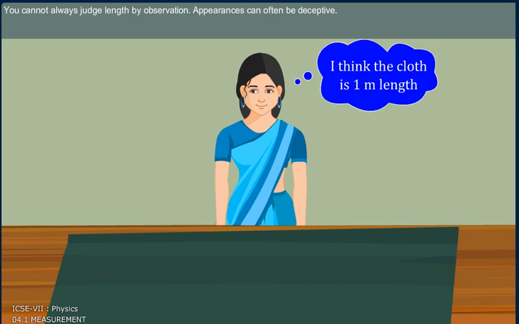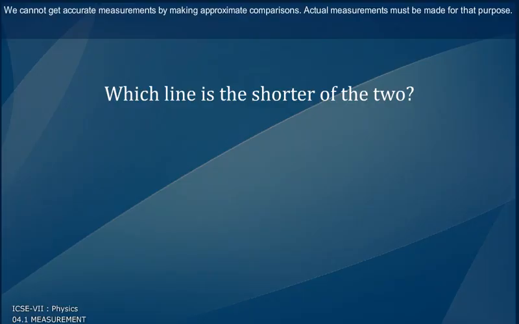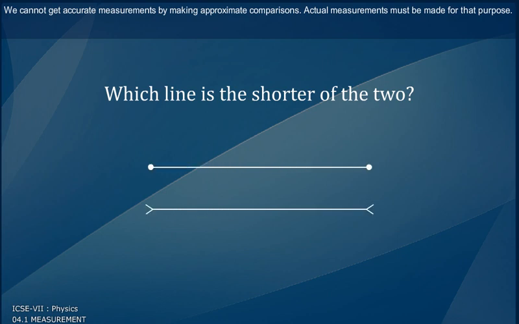You cannot always judge length by observation. Appearances can often be deceptive. If you want to purchase cloth for making a shirt or to find the temperature of a sick person, accurate measurements are necessary. You cannot get accurate measurements by making approximate comparisons. Actual measurements must be made for that purpose.